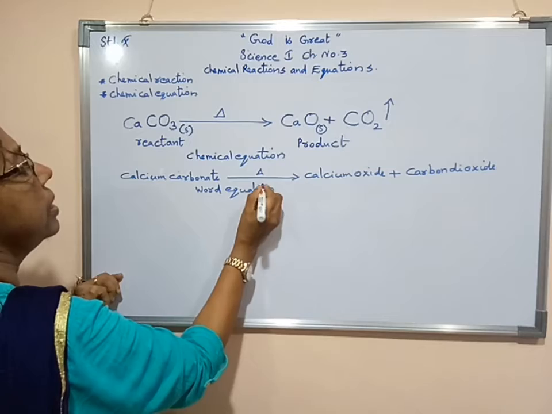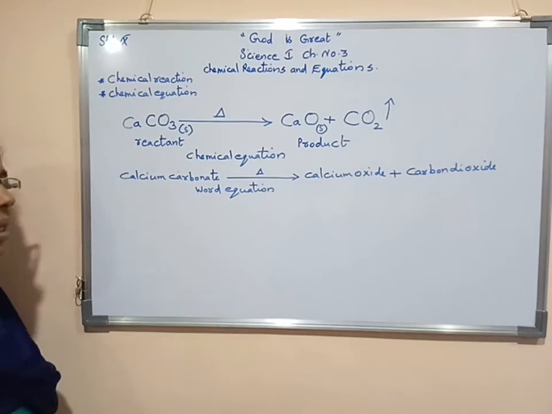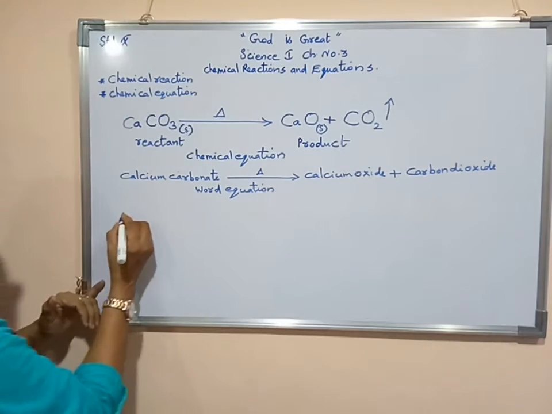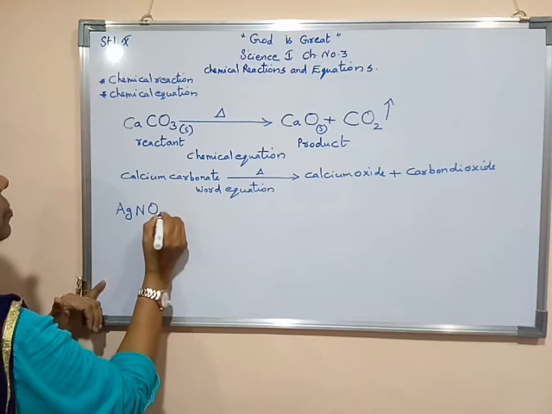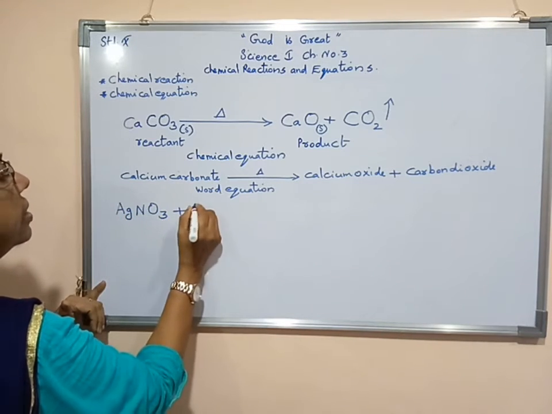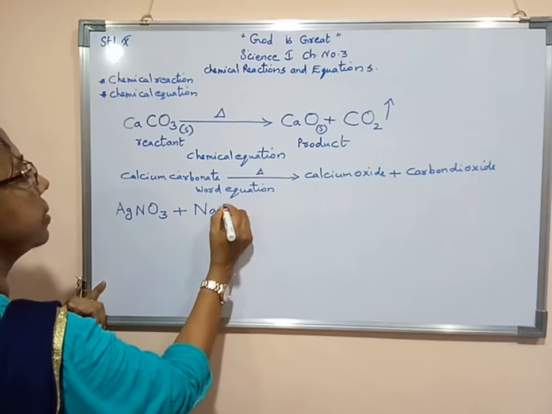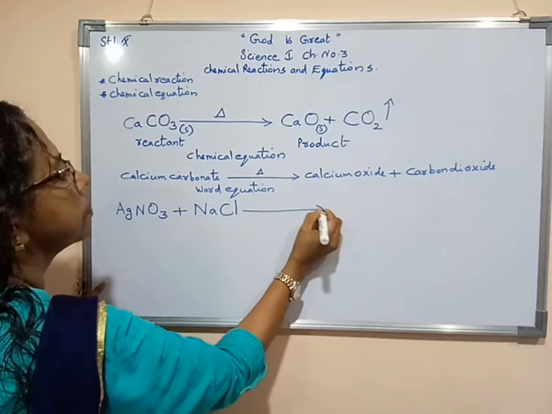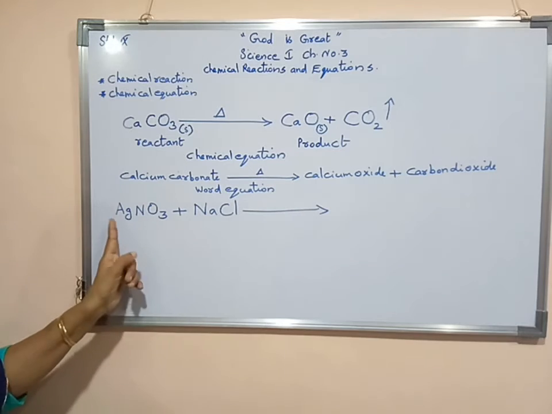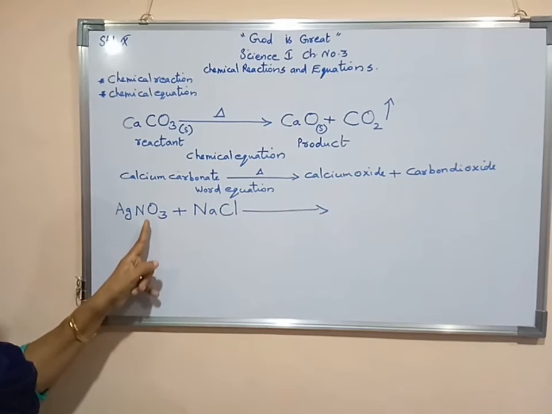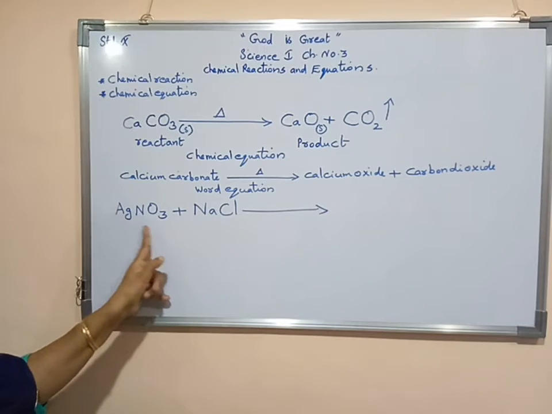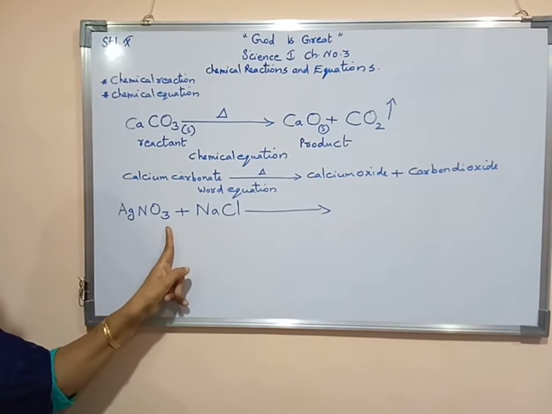Now we will study one more chemical equation, that is silver nitrate reacts with sodium chloride. Silver nitrate, Ag means silver, N means nitrogen, O means oxygen. Silver nitrate, its formula AgNO3.